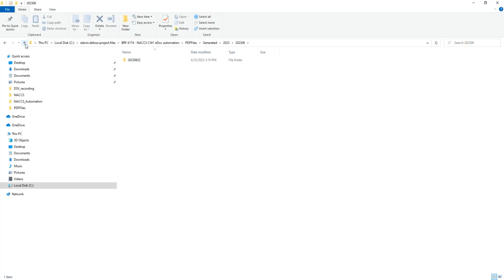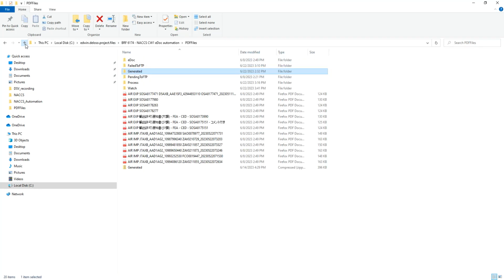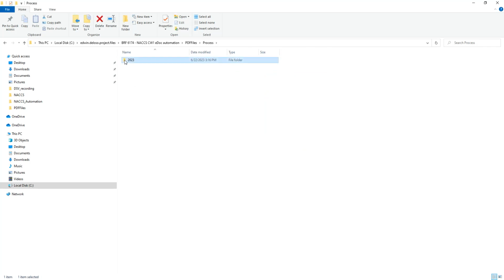And then we have also the moving of files. After we process it, we move it to the process folder, and we created a folder like this folder format. So for example, today, and these are the files that we processed. This is just for our archiving.